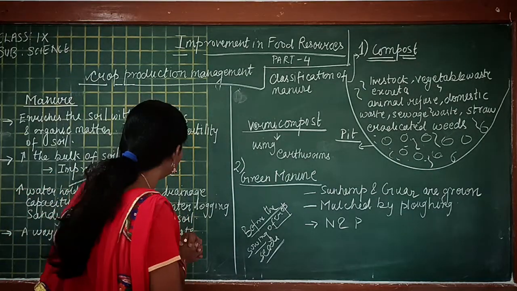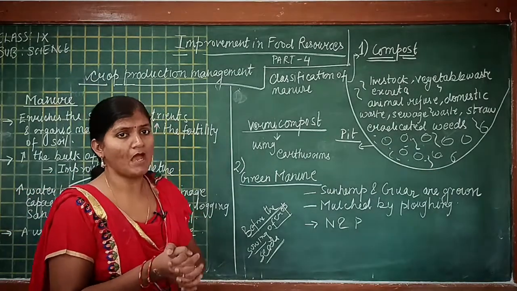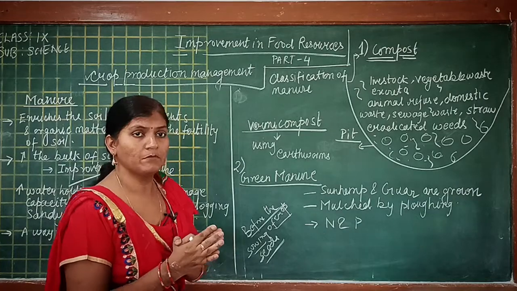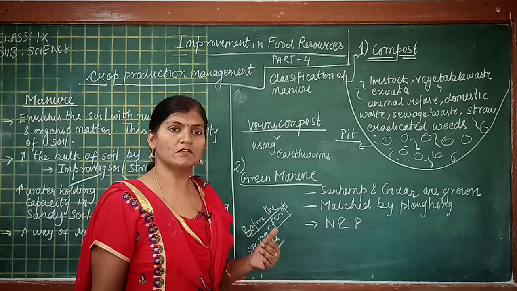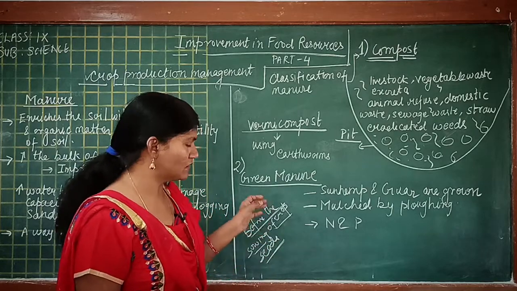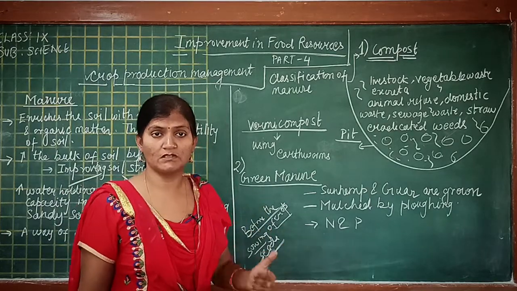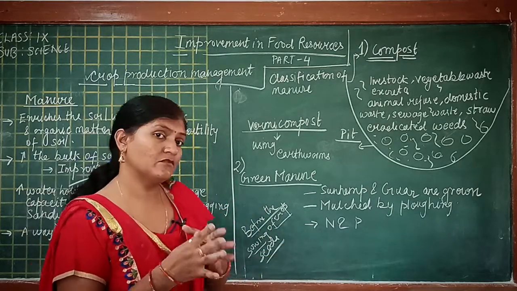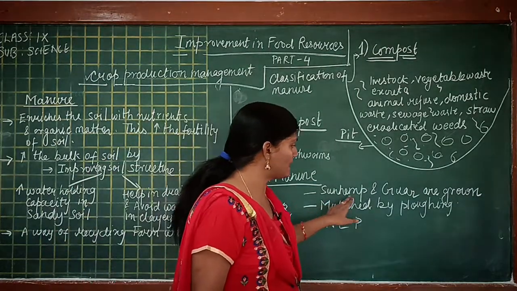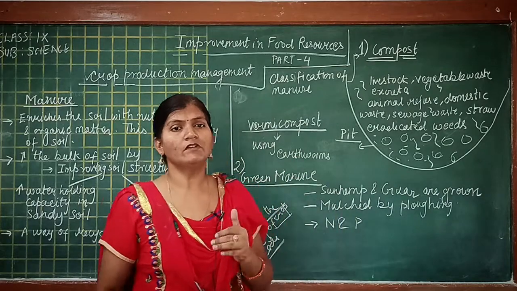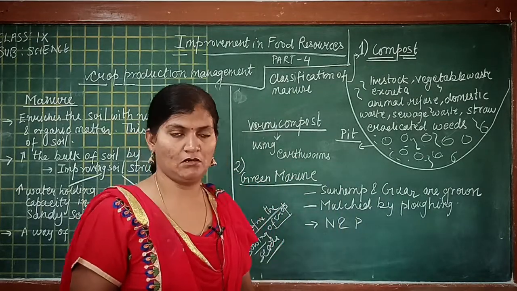Students, the second type of manure which can be made in the field is green manure. And why is it known as green manure? Because it is made from green plants. For example, two plants, sunn hemp and guar. These are very fast growing crops.